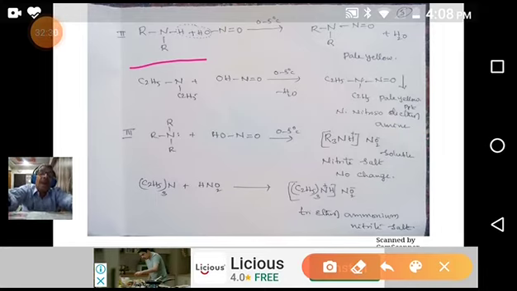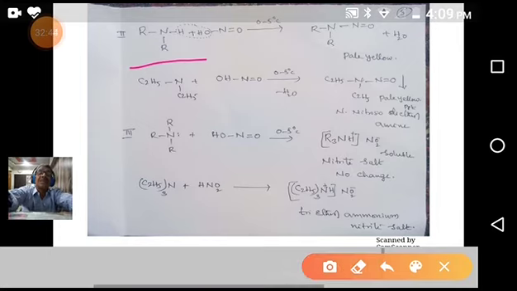If the nitrogen has only one hydrogen, we call it a secondary amine. With two hydrogens, it is a primary or 1 degree amine. 1 degree amines have two hydrogens, 2 degree amines have one hydrogen, and 3 degree amines have no hydrogen. That's the basic thing we know.